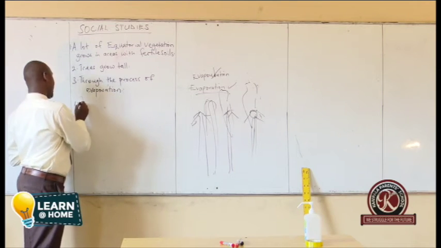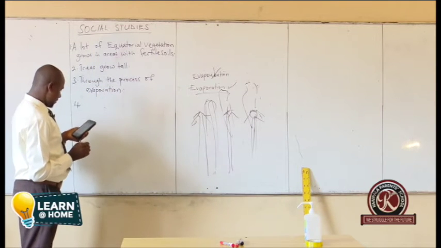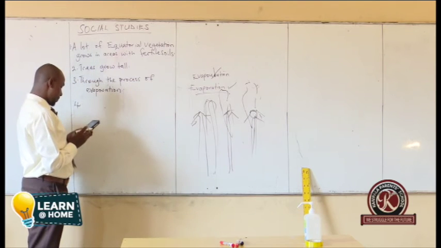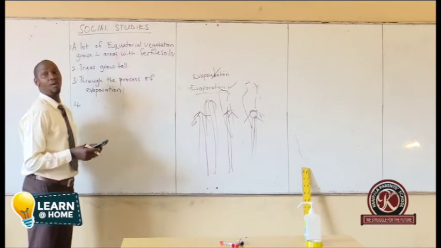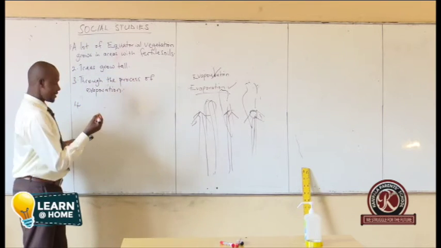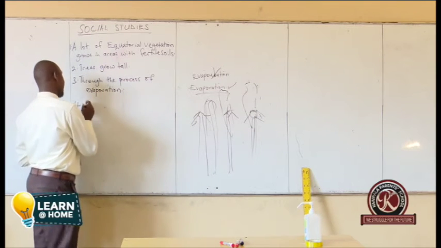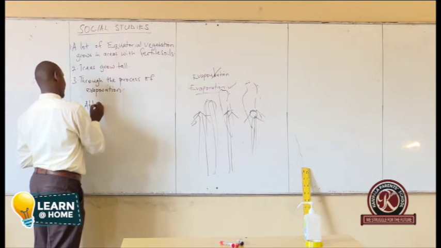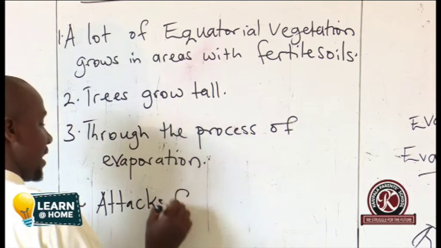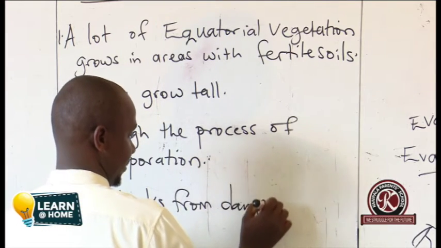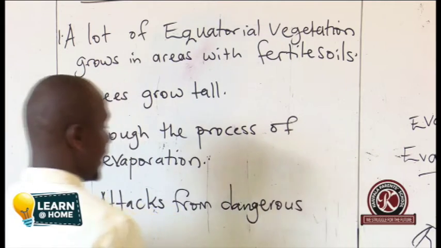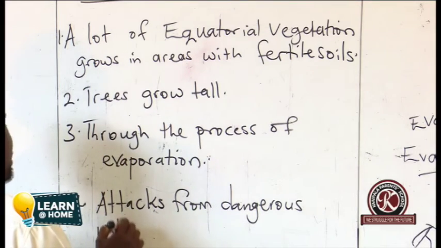When we go to number 4, give one problem faced by people who live in equatorial region. We looked at this. It was in our work. So we said attacks from dangerous wild animals.